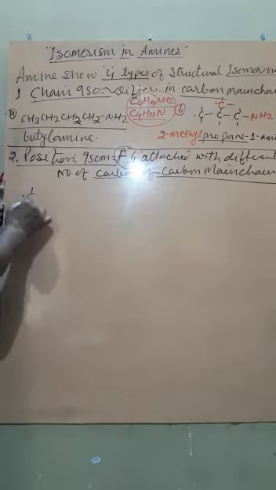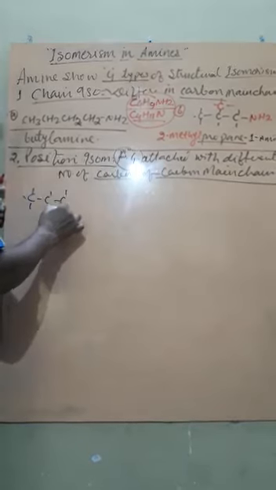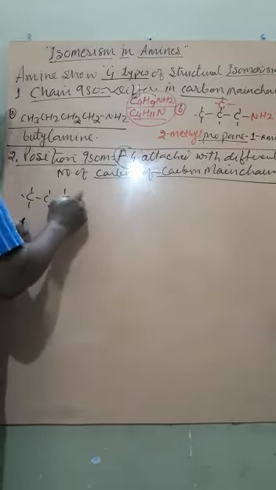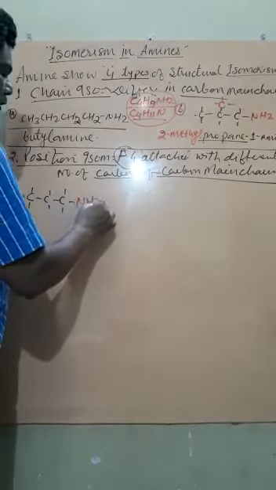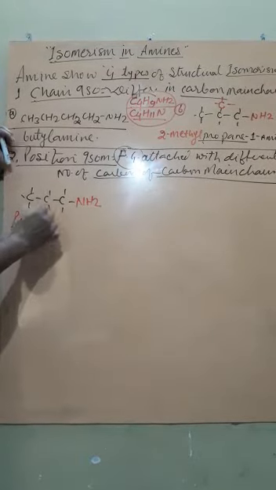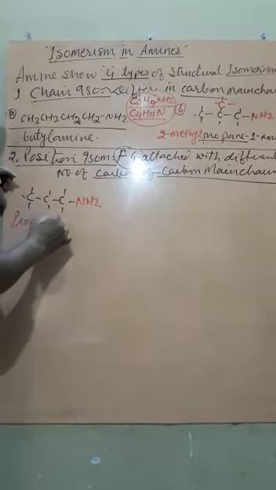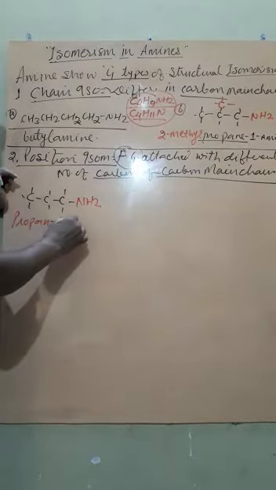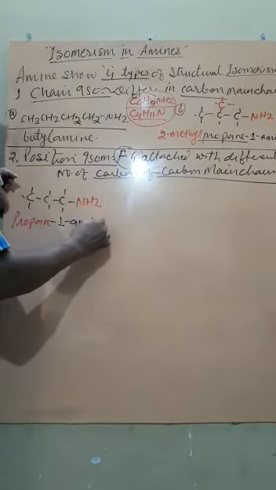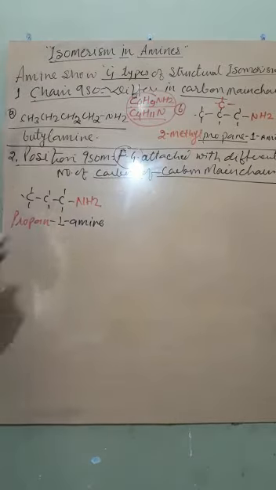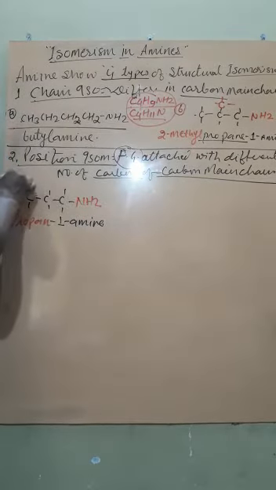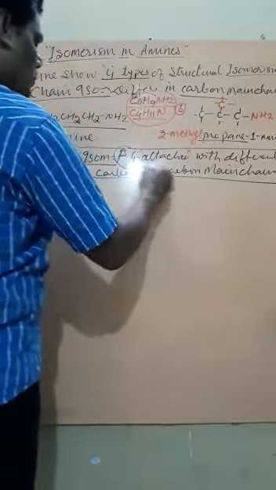Now, how is it possible? Say 1, 2 and 3, and now NH2 is attached here. So what will it be called? It will be called propane, mention its position 1, and now it becomes amine. So that becomes propane-1-amine. But one more structural formula is possible. How?